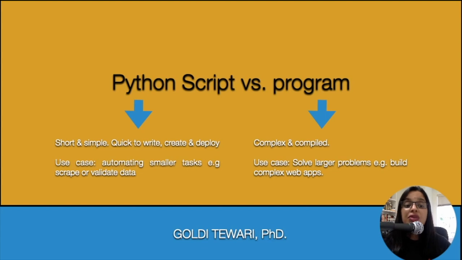We use Python scripts for automating simpler tasks. For example, if there is a website from which you want to scrape data on a weekly basis, you can use a Python script, which can essentially be a Jupyter file with some blocks of code. You can also use a Python script to pull the data from your database and then clean it or validate it. So simpler tasks. But Python programs are used to solve larger problems. For example, complicated web apps have Python programs running on their backend. Since in this course we are learning Python from basics, we will use the term Python script throughout the course.